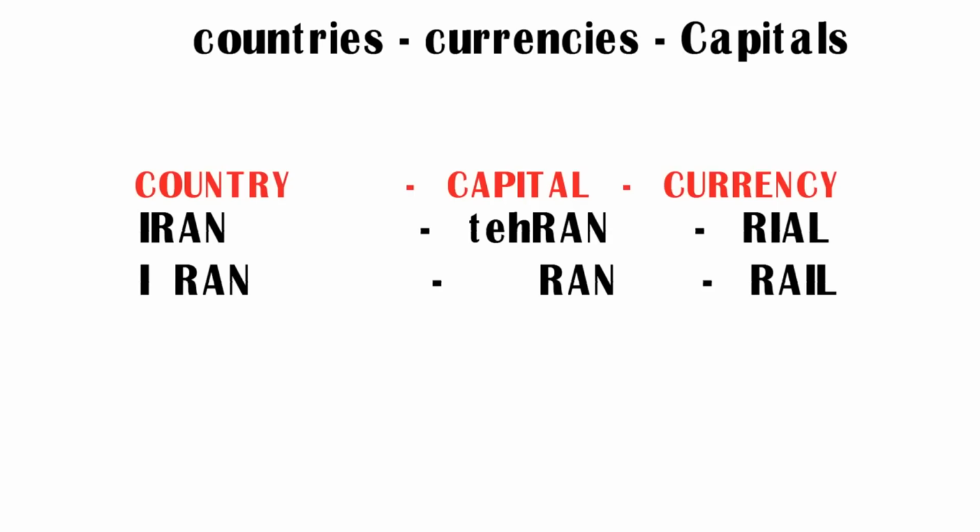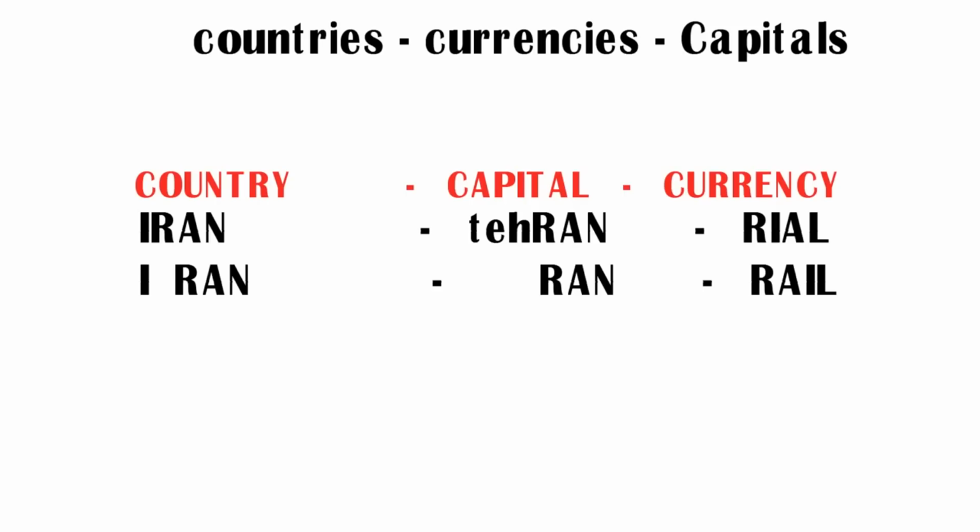Friends, if you observe the word Iran, I-R-A-N, if you separate I from R-A-N, we get a word I ran. So try to remember Iran as I ran. Coming to the capital Tehran, you can see same 3 letters R-A-N. So it is easy to remember Tehran.